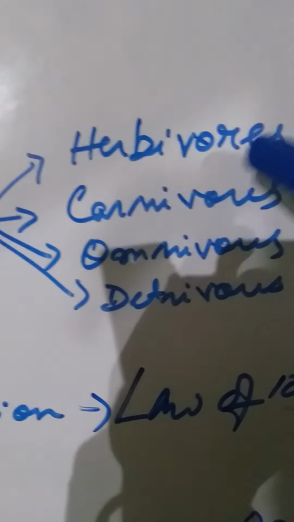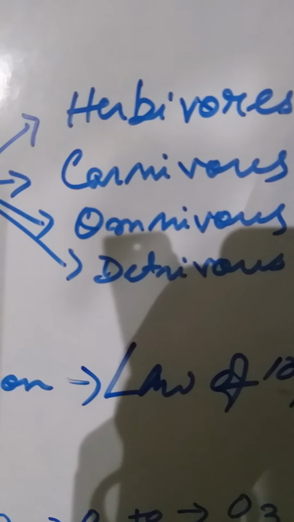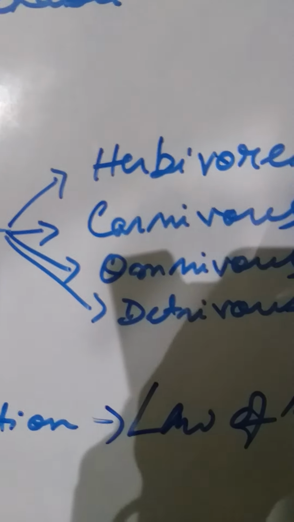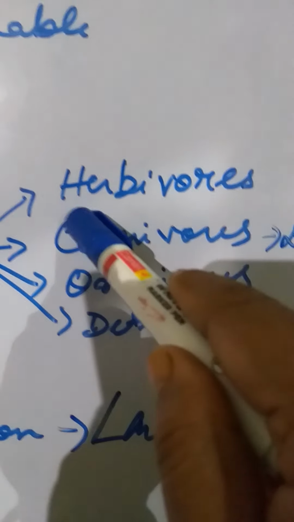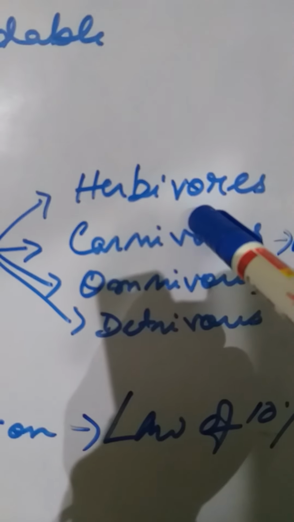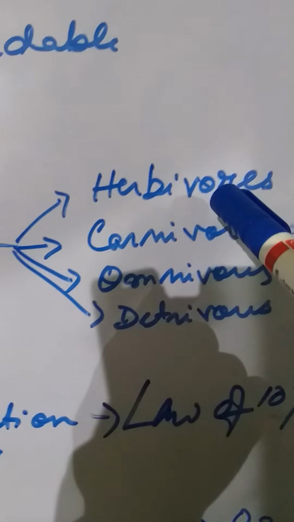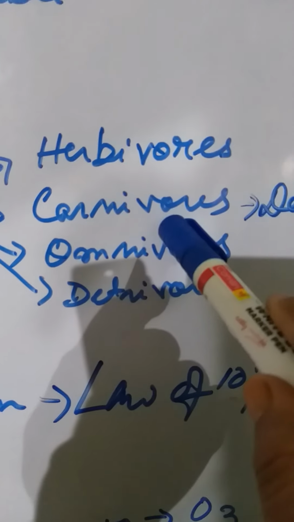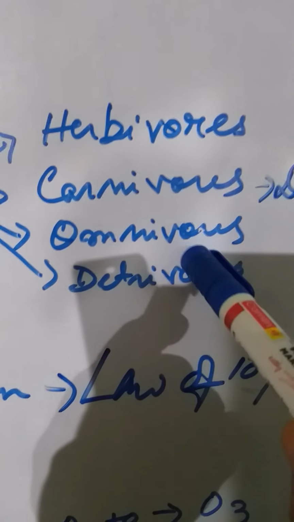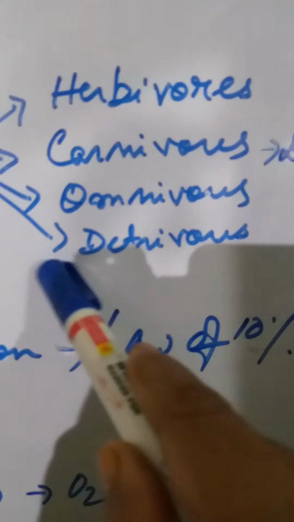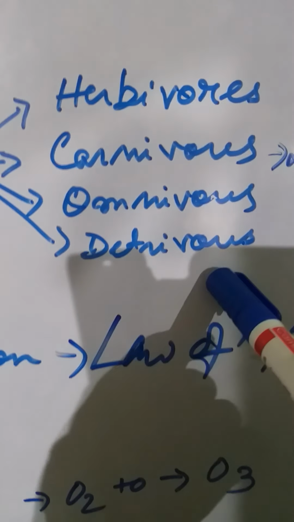Now, consumers can again be divided into herbivore, carnivore, omnivore and detritivore. What is a herbivore? A herbivore is a herbaceous animal, that means a grass eating animal. For example, the goat, which directly consumes the green plant, is known as a herbivore. Carnivore, flesh eating animal. Omnivore, eating both the flesh as well as the plant. And detritivore is eating dead and decaying animal.